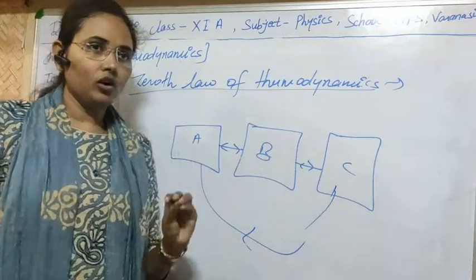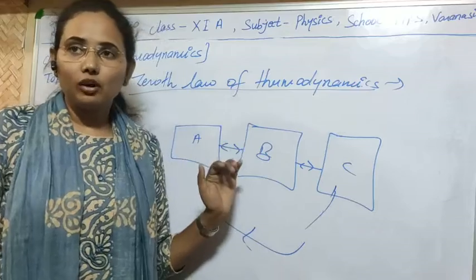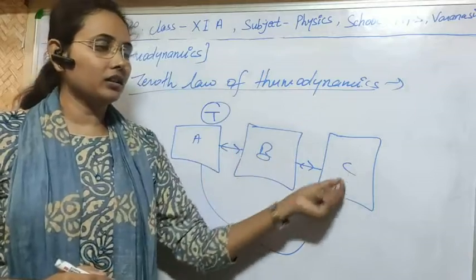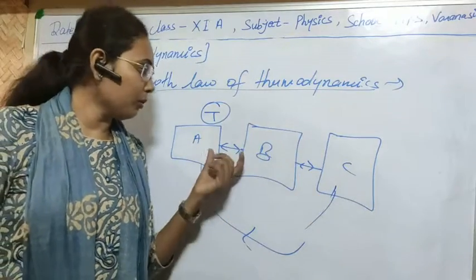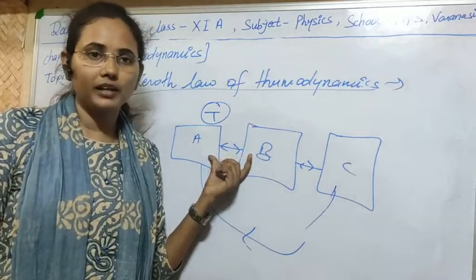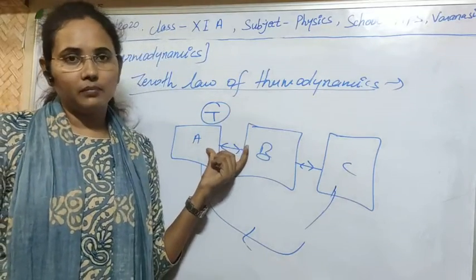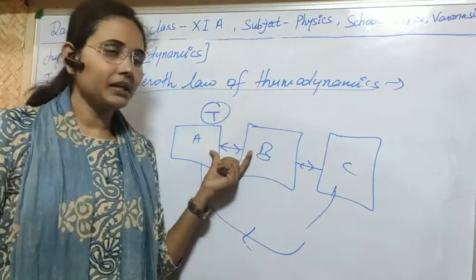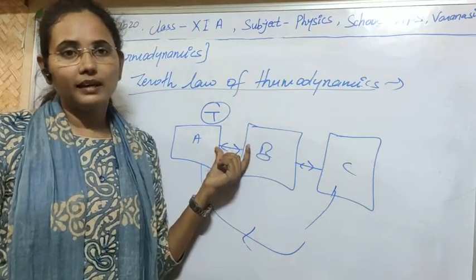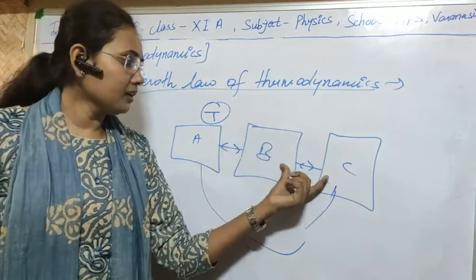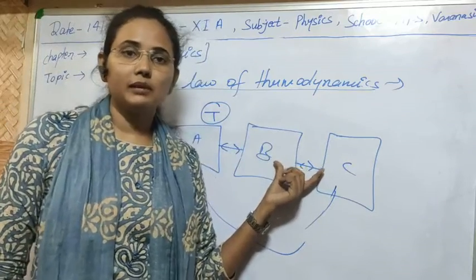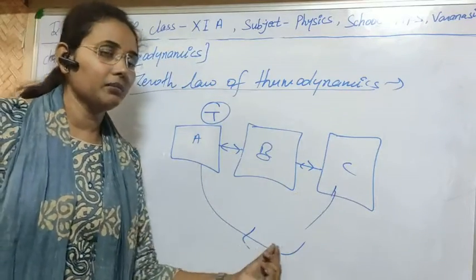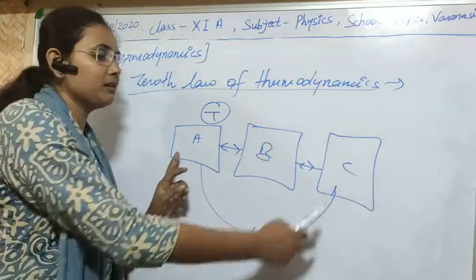So if we are talking about thermodynamics, and after observation it is observed that the quantity temperature is constant in all the systems, then two systems are said to be in thermal equilibrium if their temperature is the same, or simply their temperature is constant. So if the temperature of A and B are the same, then we can say that they are in thermal equilibrium. Similarly, if the temperature of B and C are the same, then they are in thermal equilibrium. Similarly, C will automatically be in thermal equilibrium with A, meaning the temperature of C will be automatically equal to A.